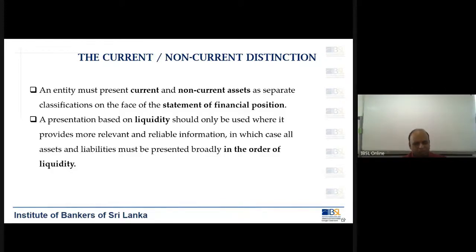You see, what I mentioned earlier is now coming up. That is very important. You have to present them in the order of liquidity.